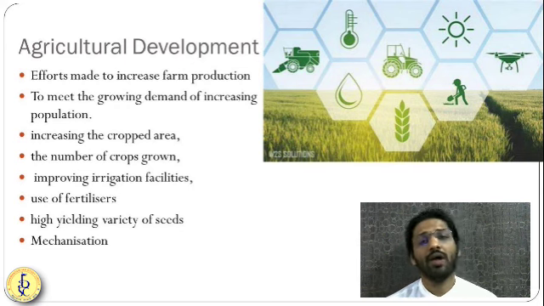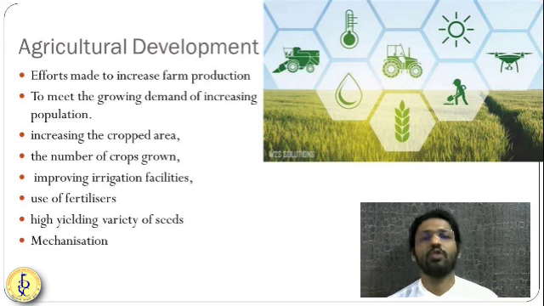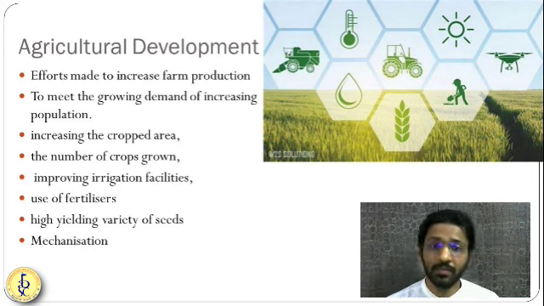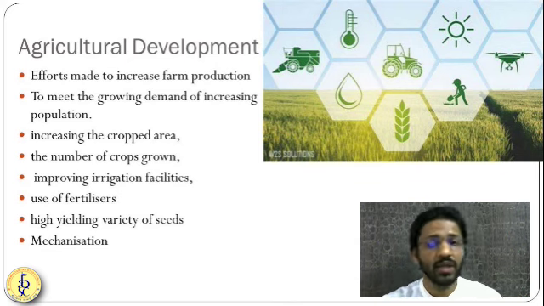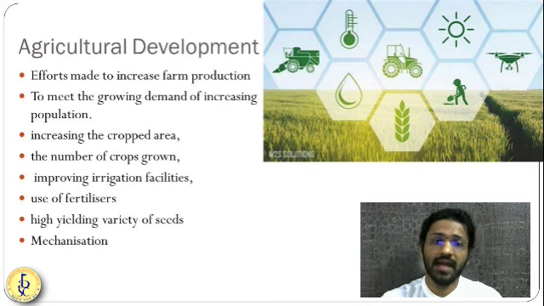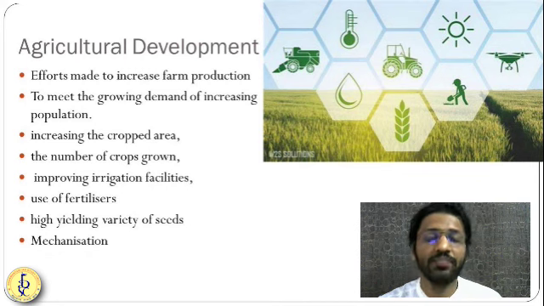Okay, so how can we develop agriculture? First of all, by increasing the cropped area, but we don't have that option nowadays. Second is increasing the number of crops grown. That also is slowly getting reduced as the fertility of the soil is going down. Third, improving irrigation facilities like using drip irrigation, using sprinkler irrigation. Use of fertilizers is done on a huge basis, but this has some drawbacks as well.